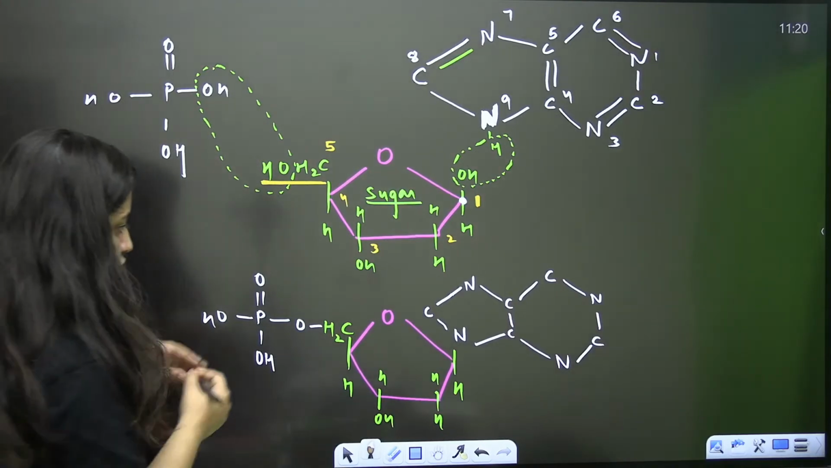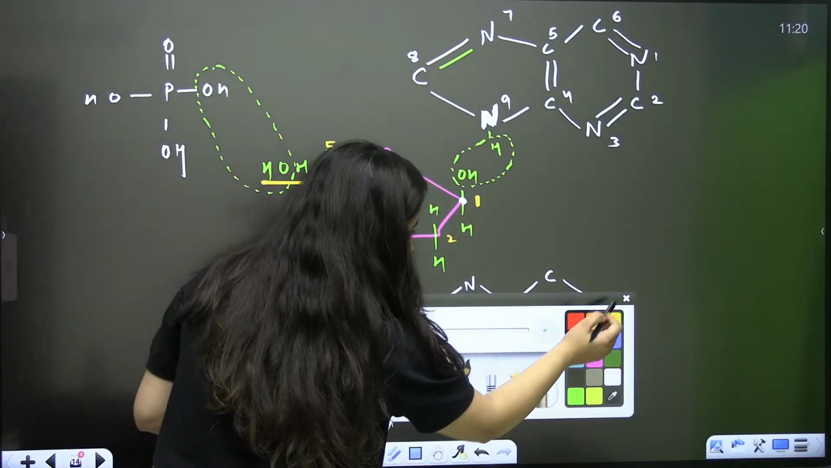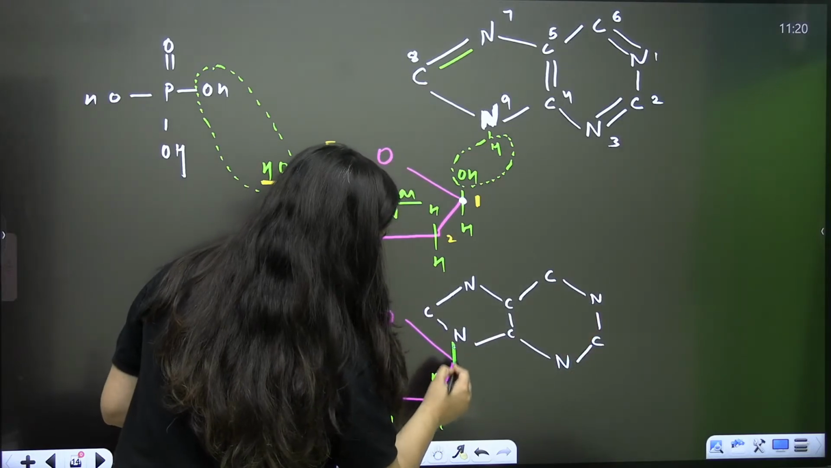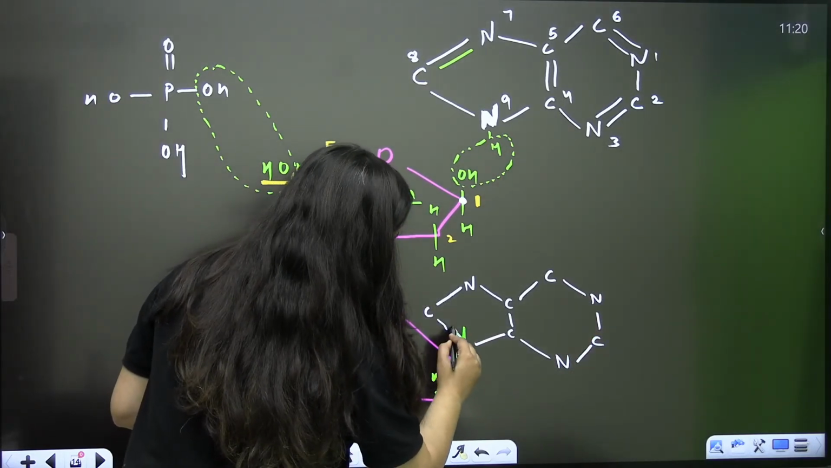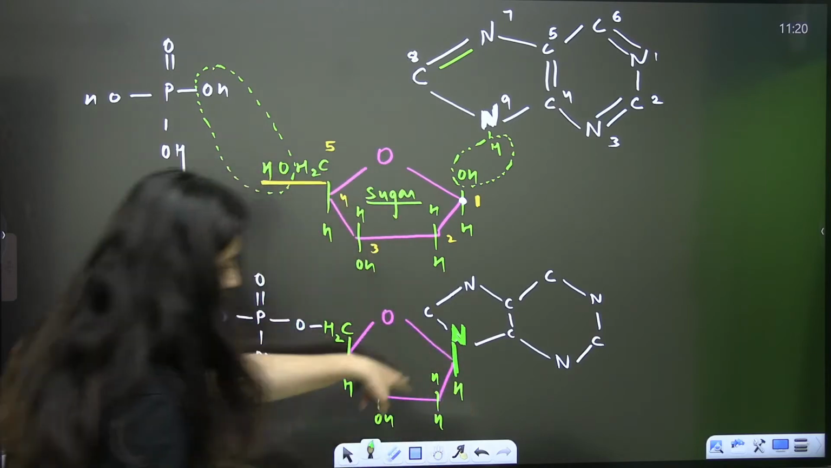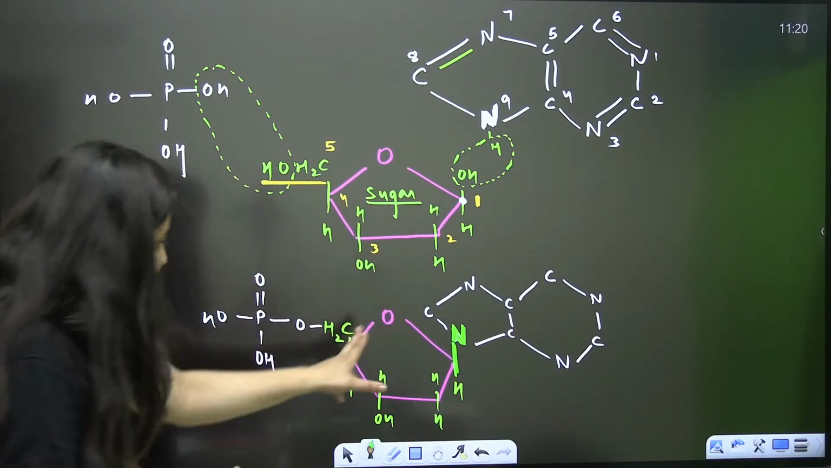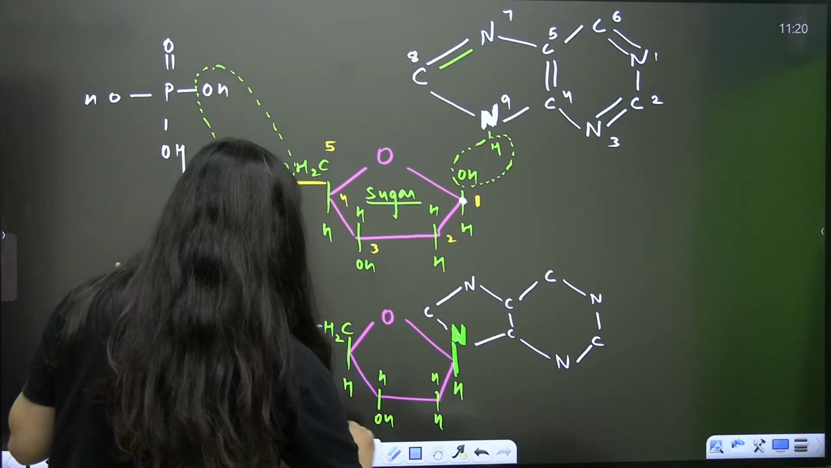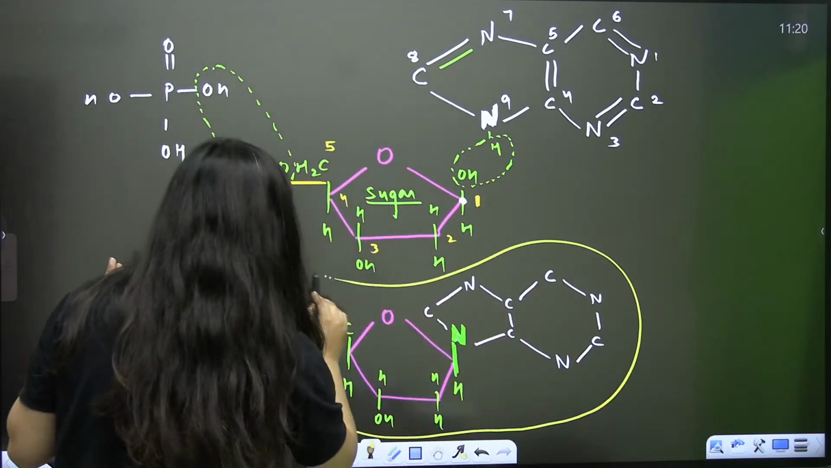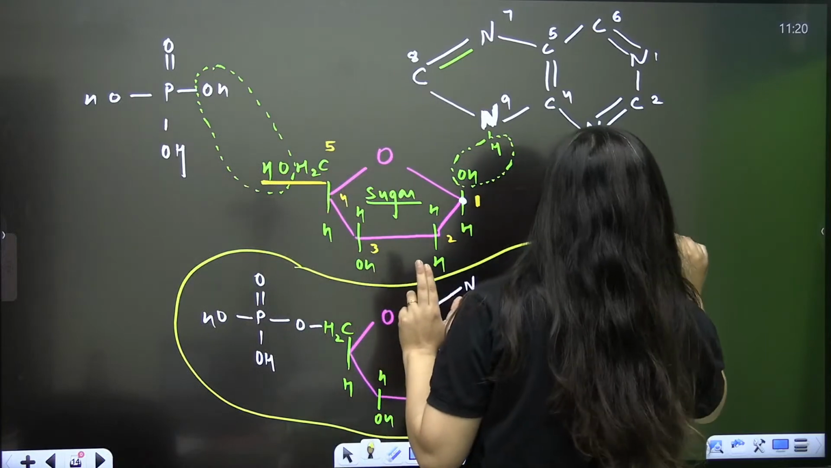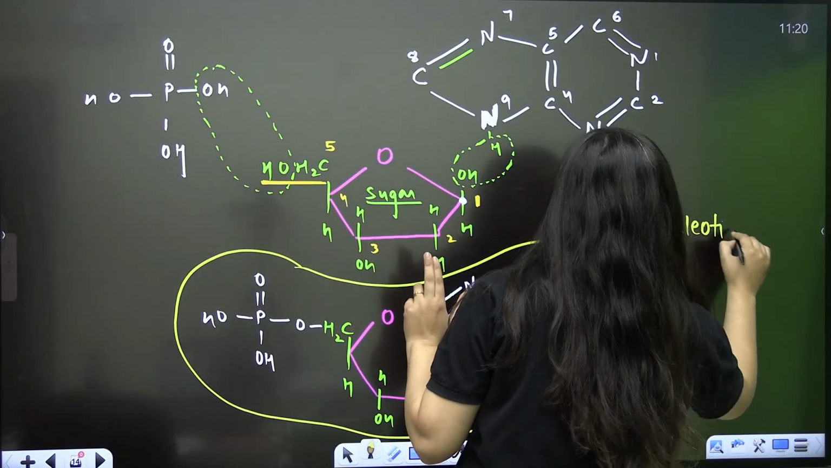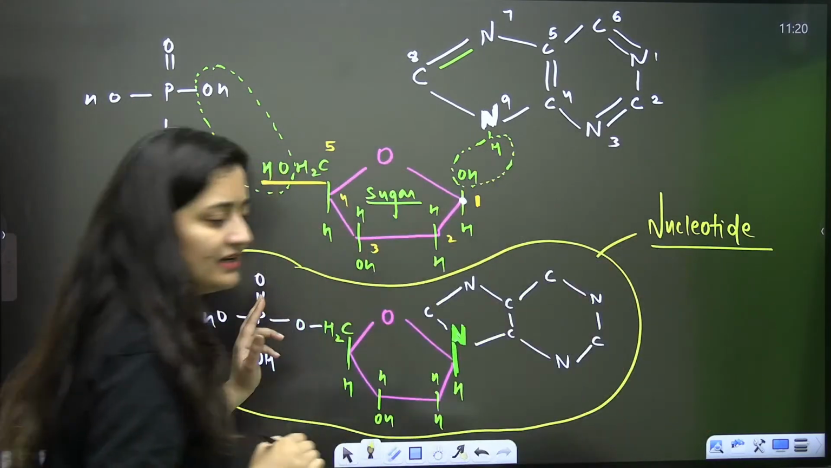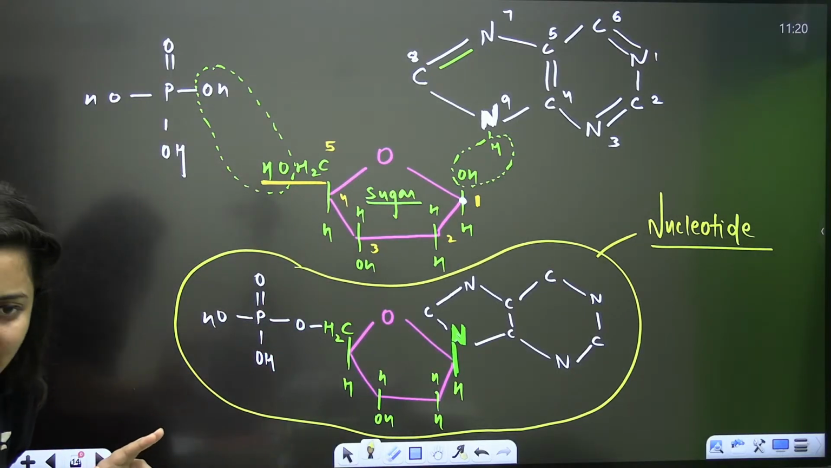Okay. So now see this. This nitrogen is attached here to this ring. So now it is together, it is what? Now this is your nucleotide. Is that clear?